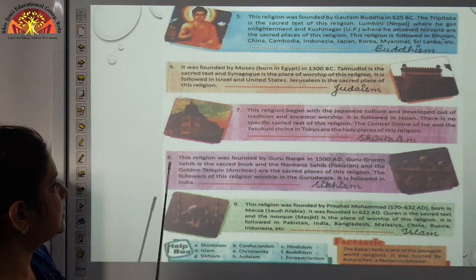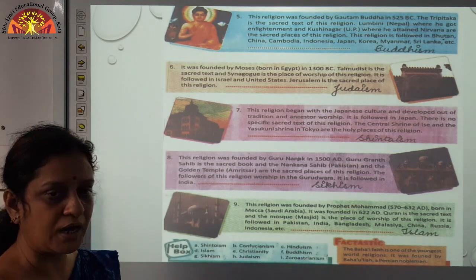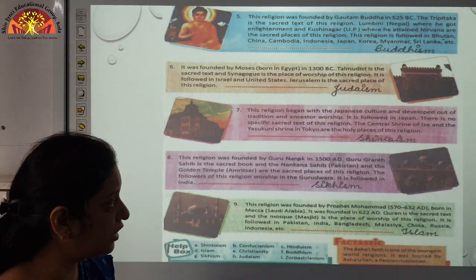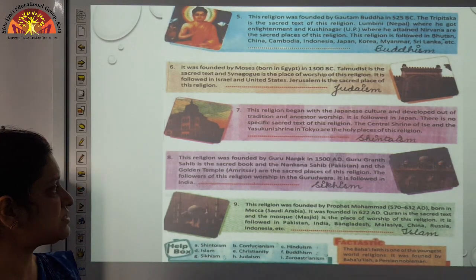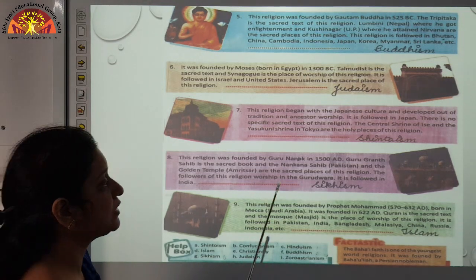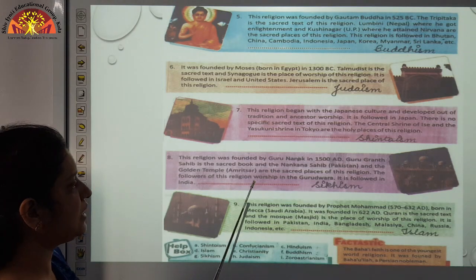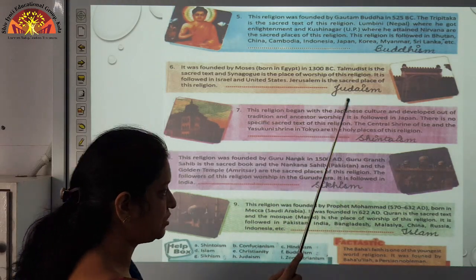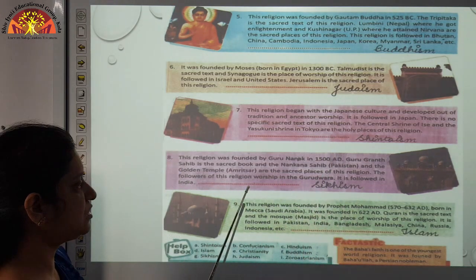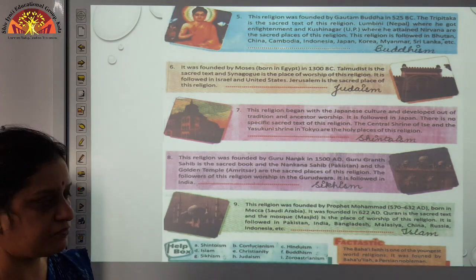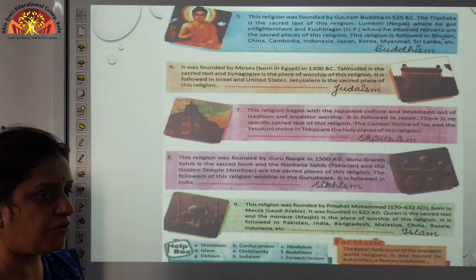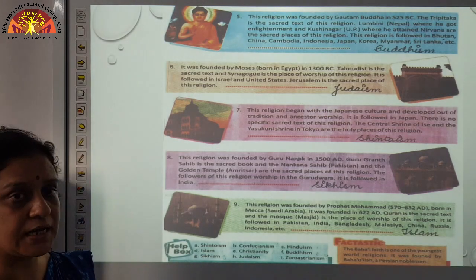Okay. Number 8. This religion was founded by Guru Nanak in 1500 AD. Guru Granth Sahib is the sacred book. Nankana Sahib, Pakistan, and the Golden Temple, Amritsar, are the sacred places of this religion. The followers of this religion worship in Gurudwara. कहाँ पर worship करते हैं? गुरुद्वारा में. और ये कहाँ follow किया जाता है? इंडिया में. That is Sikhism.